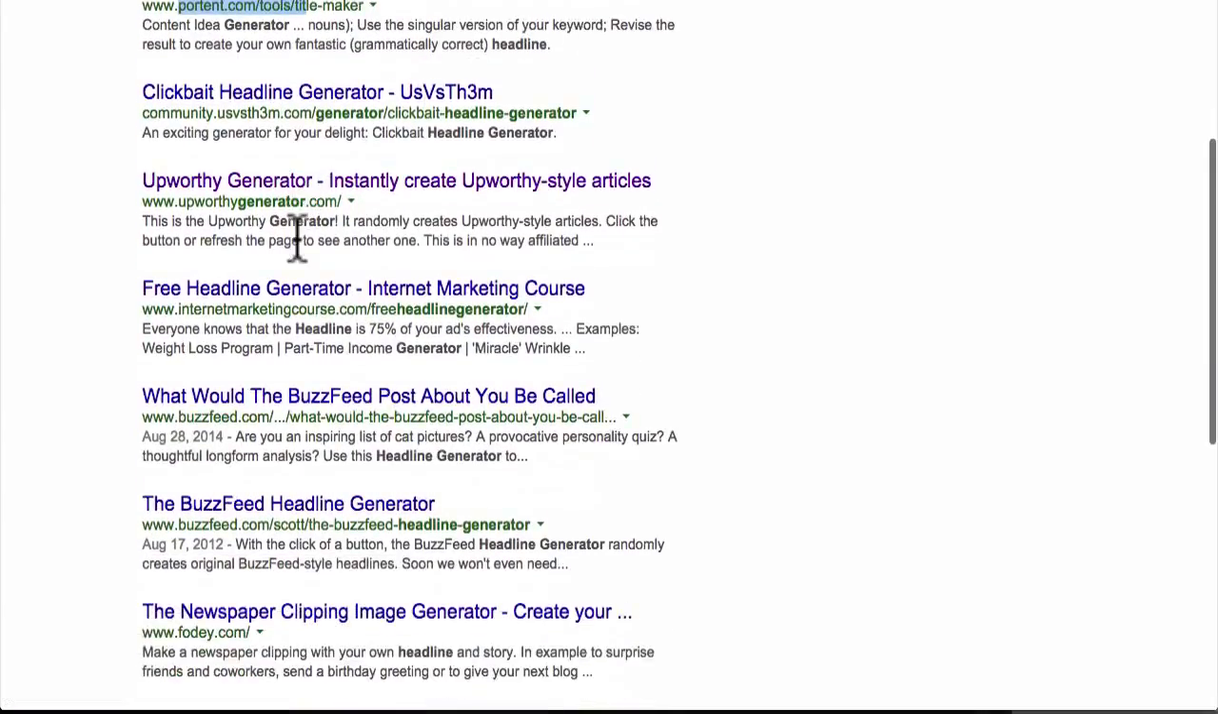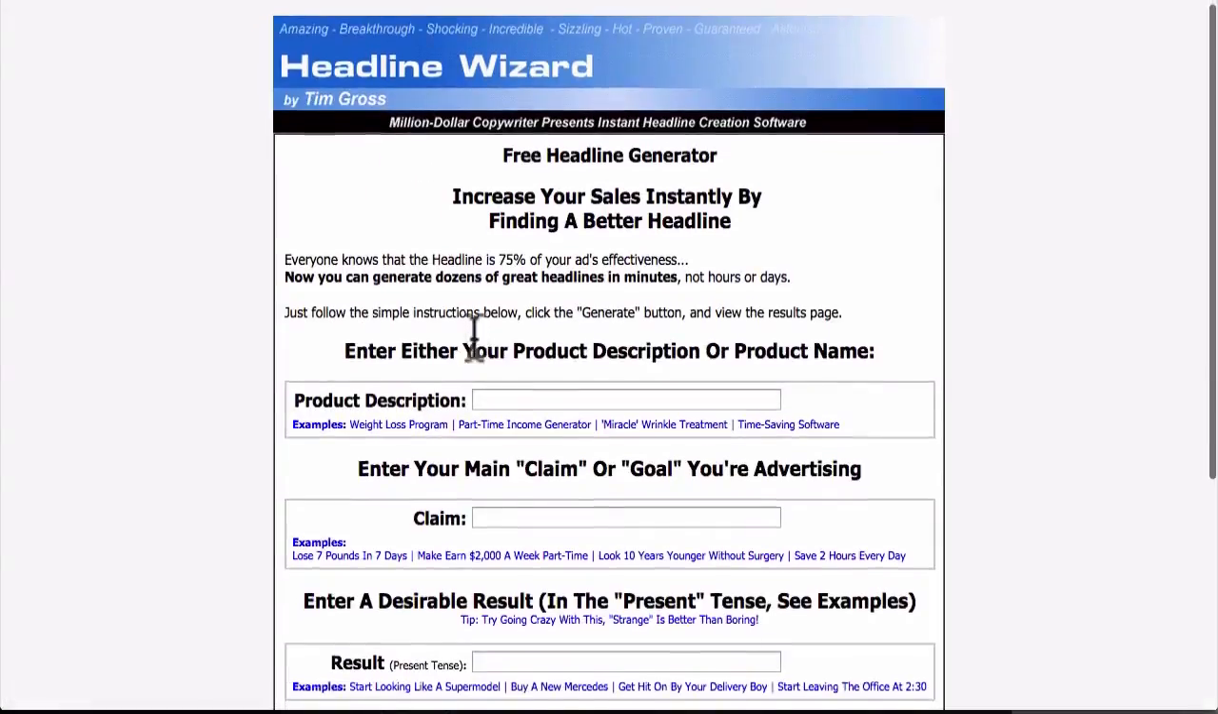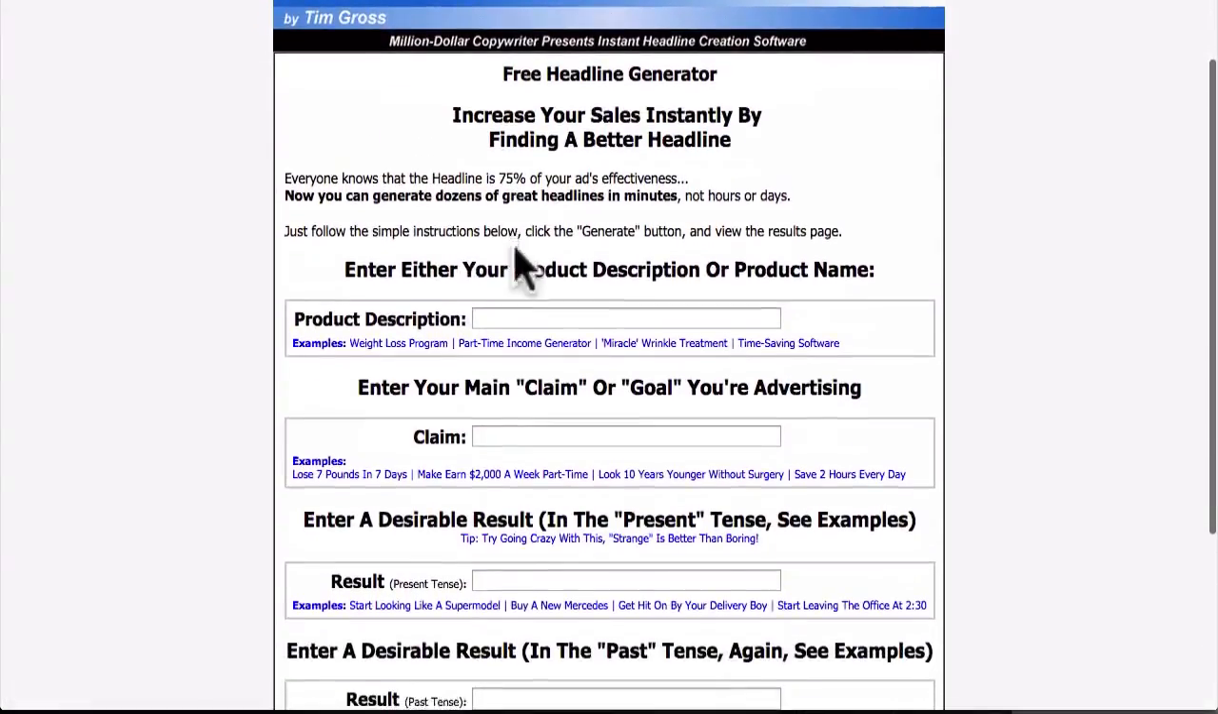Now this one rocks, and I've used this one for a while: internetmarketingcourse.com/free headline generator. You see that? Let's go ahead and click on that one. I want to show you guys how that works. Really, all you've got to do is fill this stuff out and it will show you amazing headlines. You basically fill in the blanks and they'll come up with amazing headlines for you.